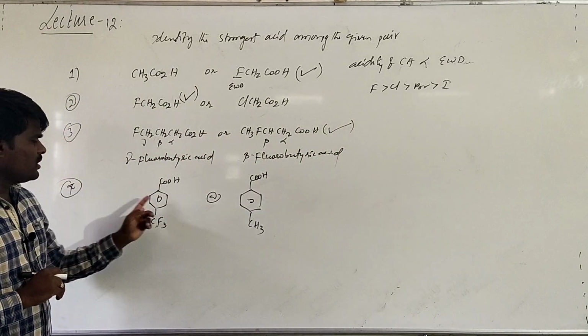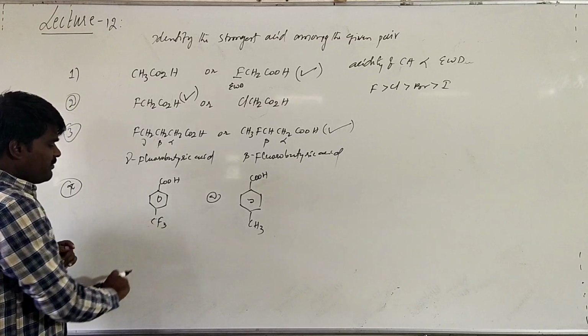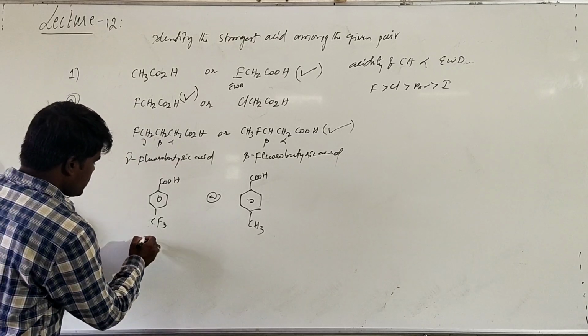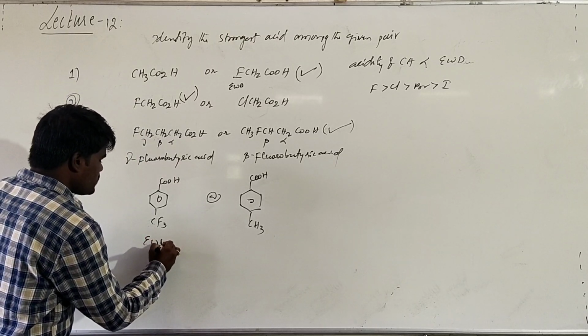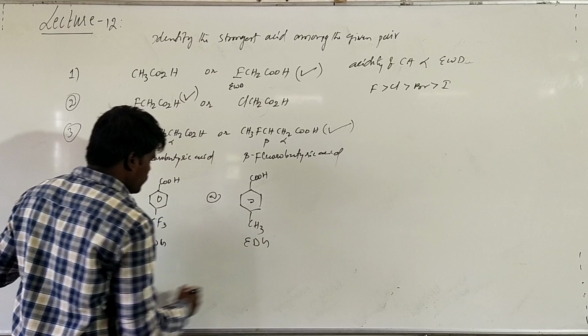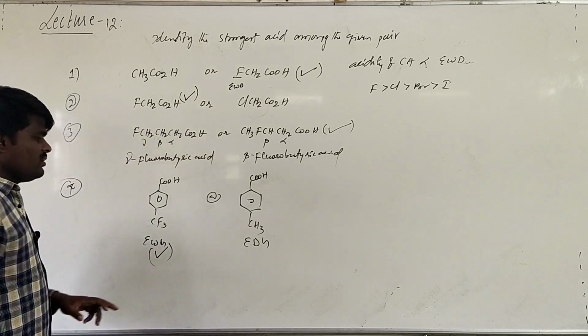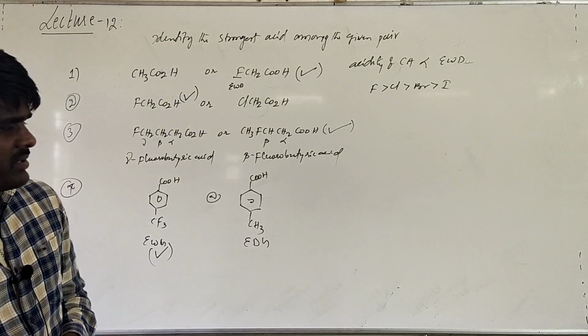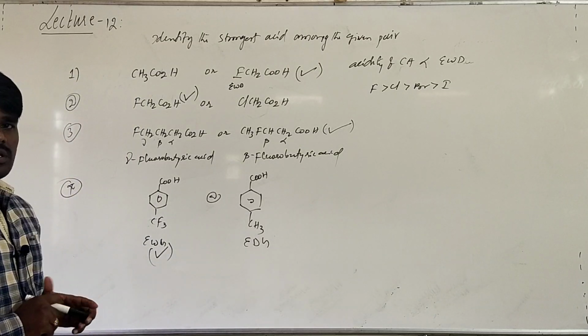And when you are talking about para-trifluoromethylbenzoic acid and para-methylbenzoic acid, this is an electron withdrawing group and this is an electron donating group. So this will be more acidic than para-methylbenzoic acid. This is an in-text question.